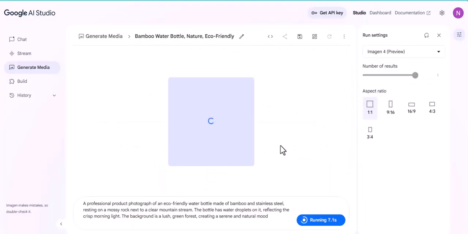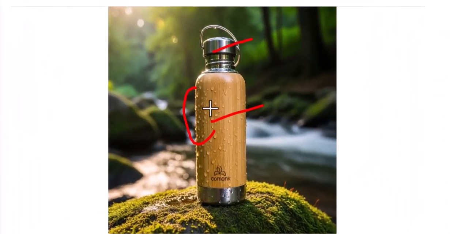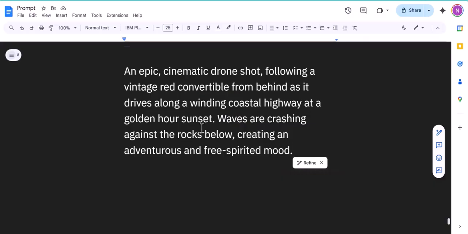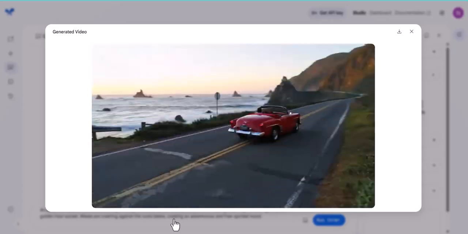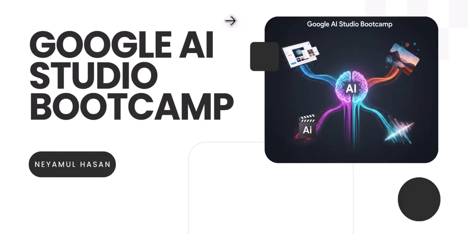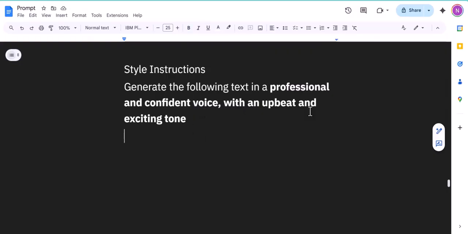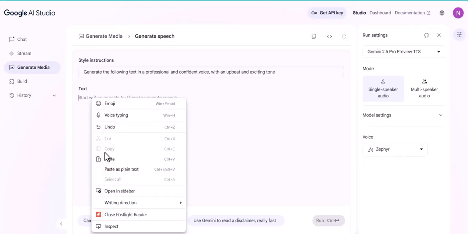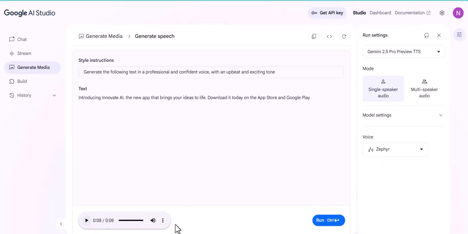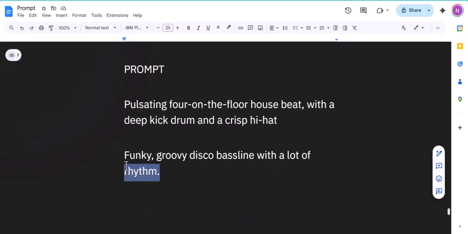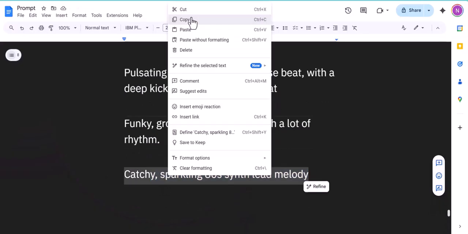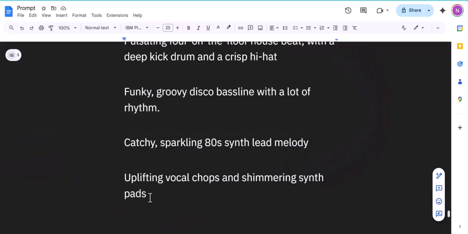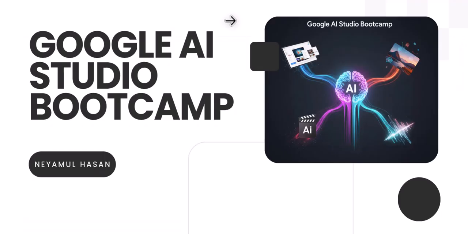We will create stunning high fidelity images with Imagine Model in Google AI Studio. We will produce cinematic video clips with the most powerful video model Veo. We will generate professional multi-speaker voiceovers with Gemini speech generation model and compose our original multi-layered dance tracks with Lyria real-time model. Here is a sample of a dance track we are going to generate with Lyria real-time model.